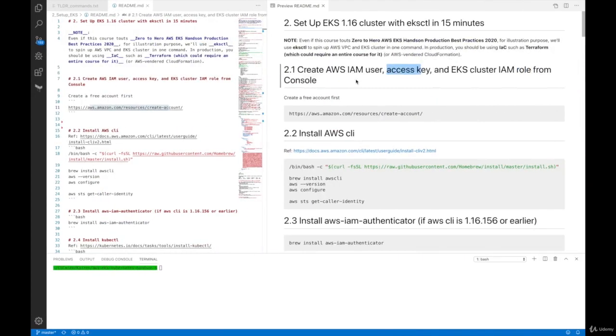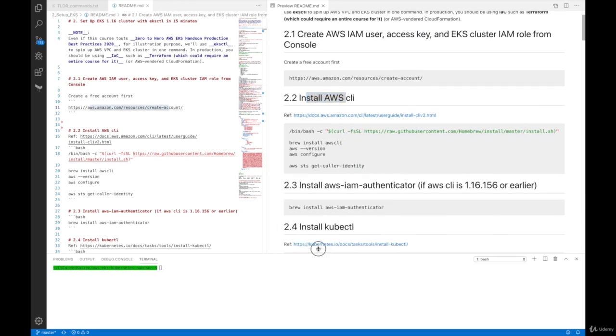All right. So what we just did is, after creating a new AWS account, we also created an AWS IAM user. And along with that, we also created an access key and a secret access key, which are necessary for us to be able to use the AWS command line. Next, we are going to install the AWS command line.